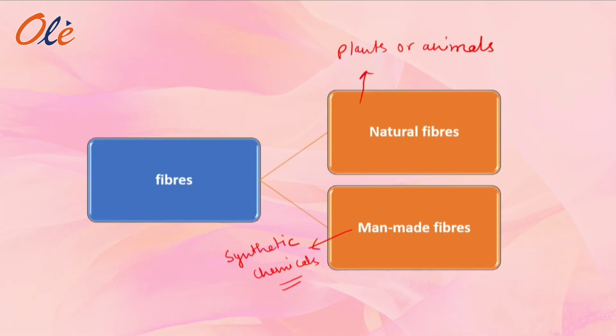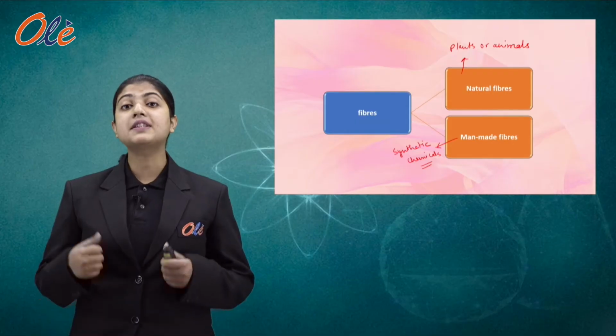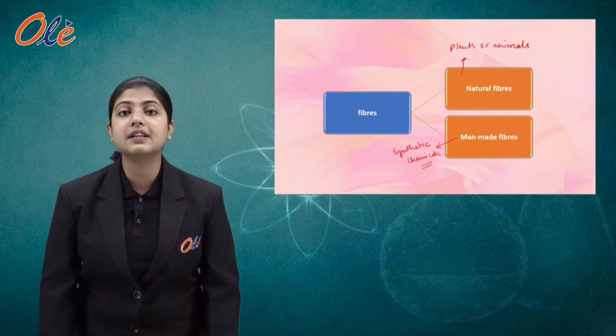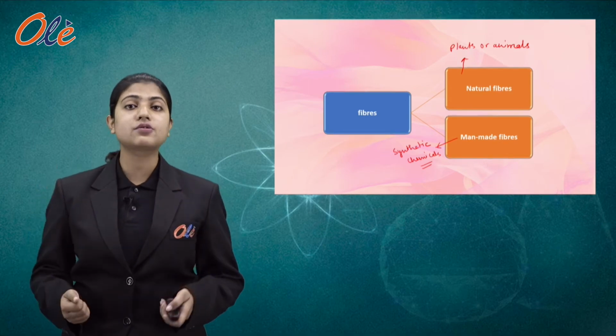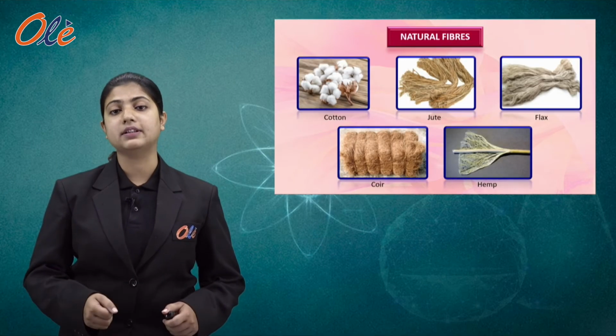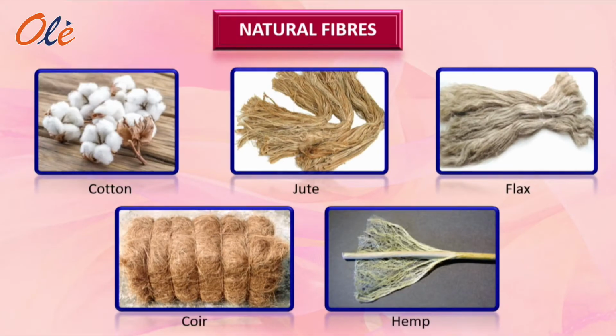So fibers are of two types, that are natural fibers and man-made fibers. Okay. Next, Rahul asked, Mom, what are the examples of natural fibers? His mother said, Rahul, the examples of natural fibers can be cotton, jute, flax, coir or hemp.